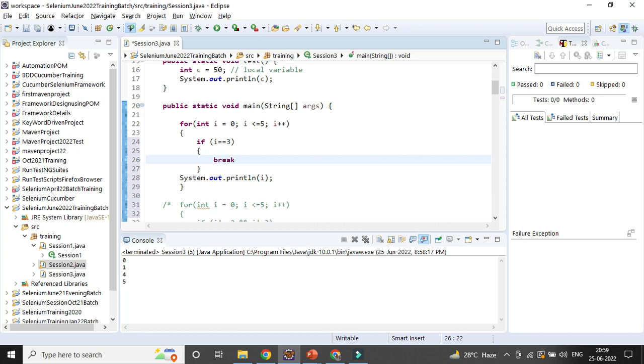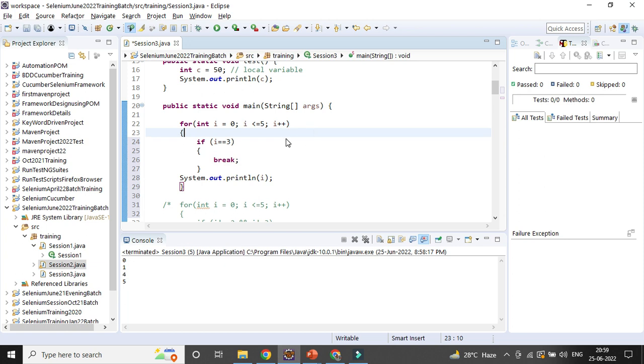I need to give a semicolon, but apart from that, it will work. Only the break will be there.